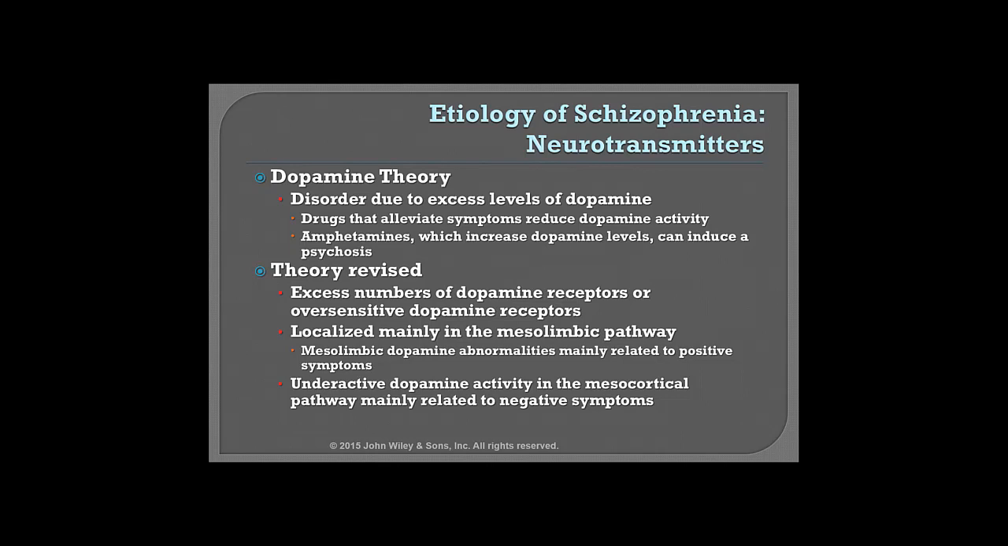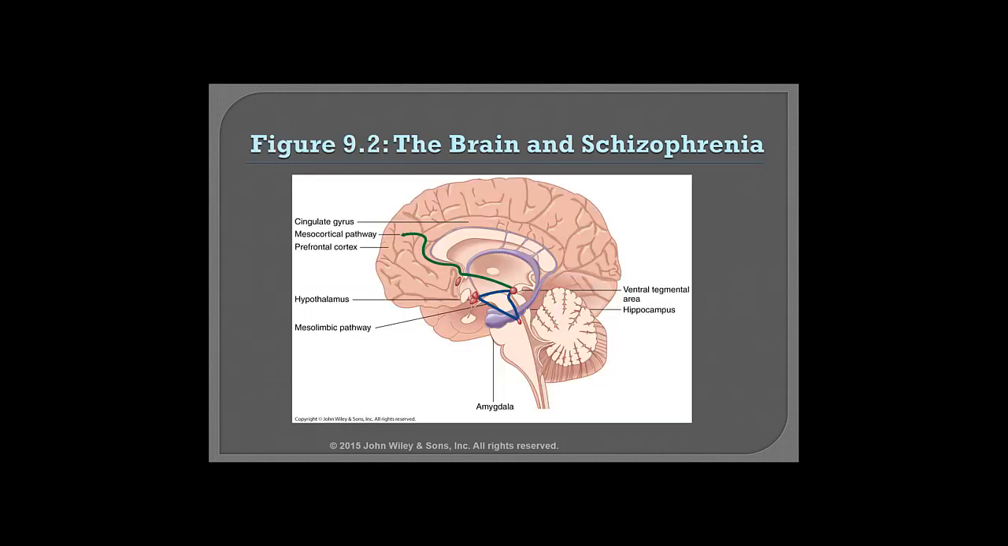So if we go to this figure here and take a look, what we're having is lots of dopamine activity here in the mesolimbic pathway. When it gets to the frontal lobe, there's not enough dopamine or neural activity to counteract what's going on in the mesolimbic pathway. Slide 19.